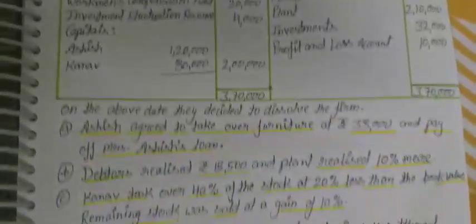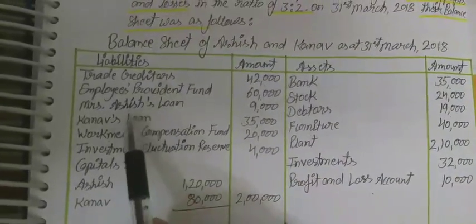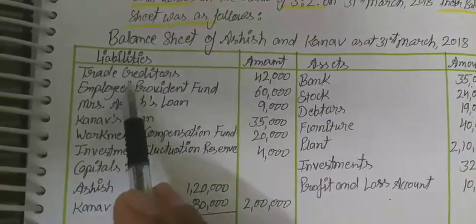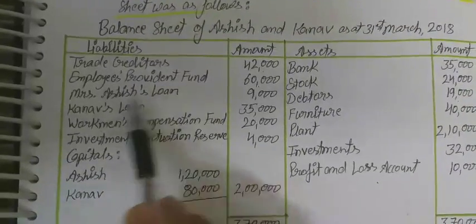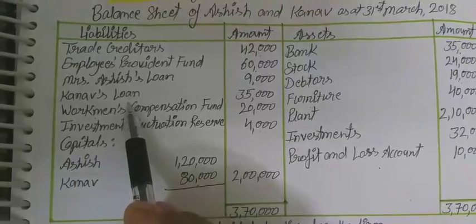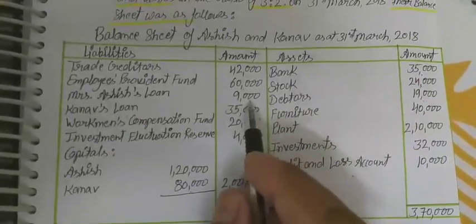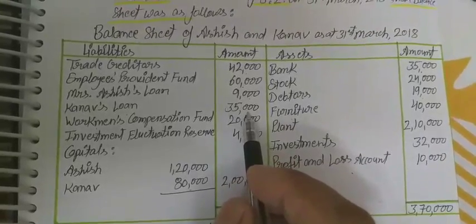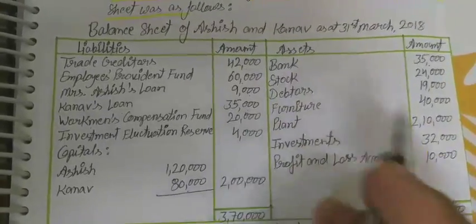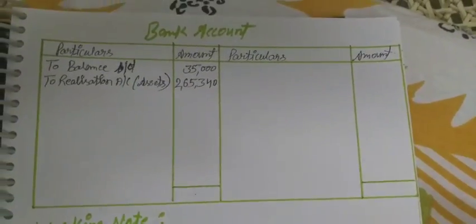Now after this, all adjustments we have already done. Now we need to read once again the liabilities and the assets, if any transaction is still left. Trade creditors already done, employees provident fund done, Mrs. Ashi's loan already done, Kanav's loan. If there is Kanav's loan, this loan amount is paid, that is 35,000, automatically paid if no information is given.